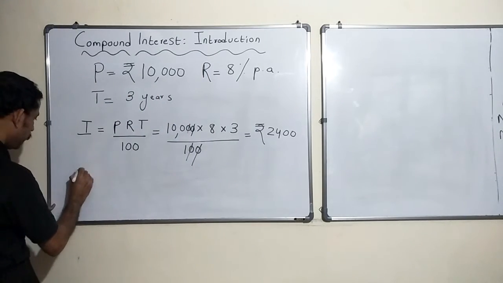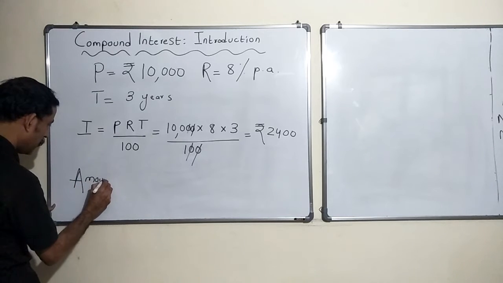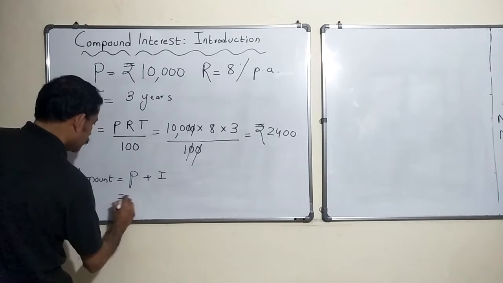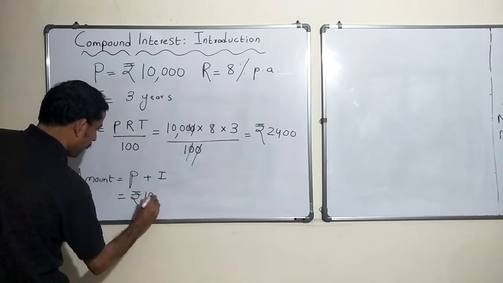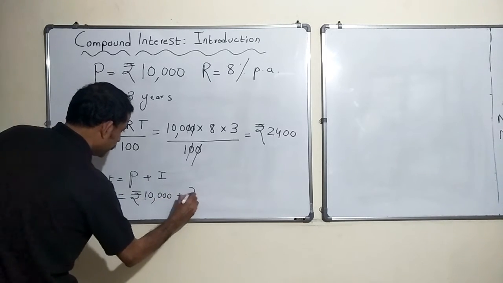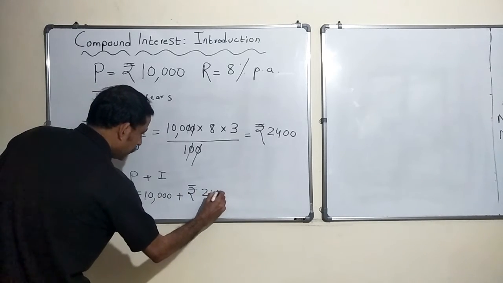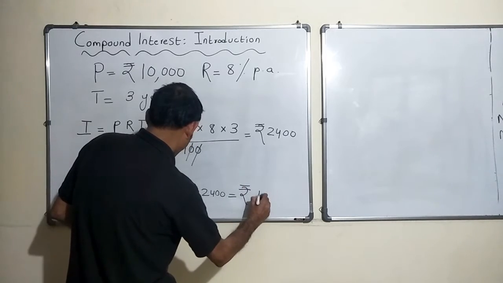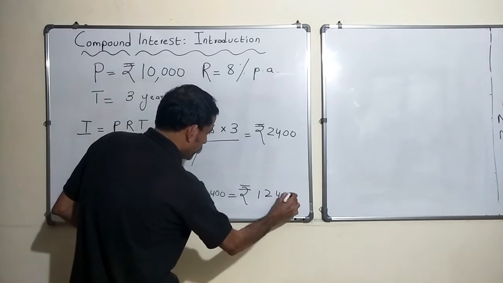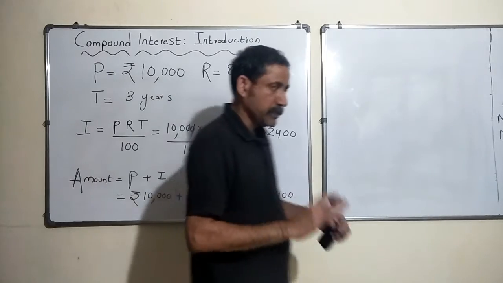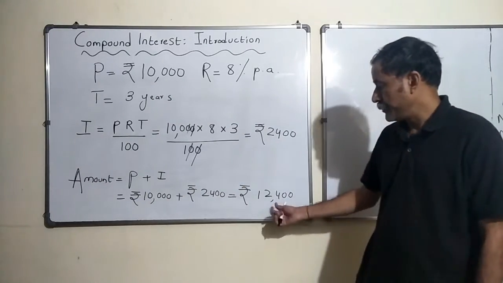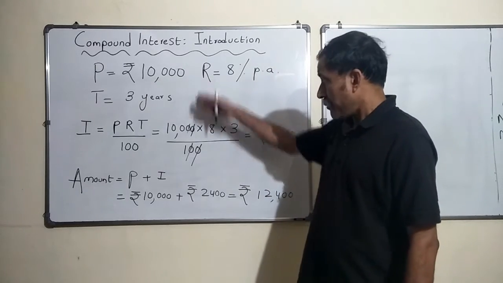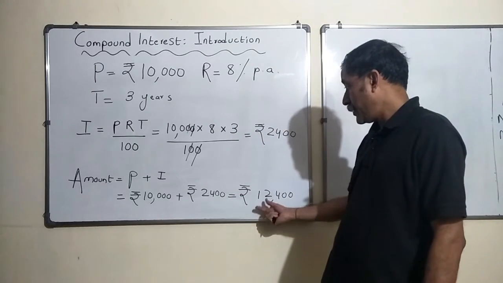So the eventual amount I would earn would be principal plus interest, right? Principal was rupees 10,000 and interest was rupees 2400, thereby earning rupees 12,400. So this is what my calculation was. You invest 10,000 rupees and in 3 years you would get 12,400.